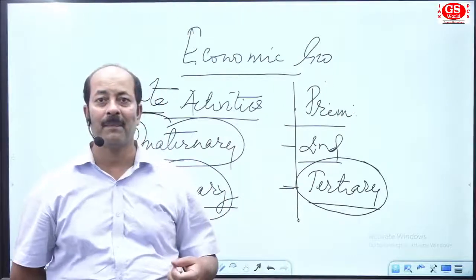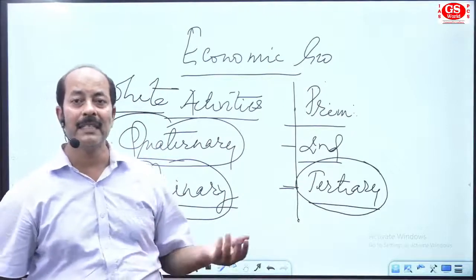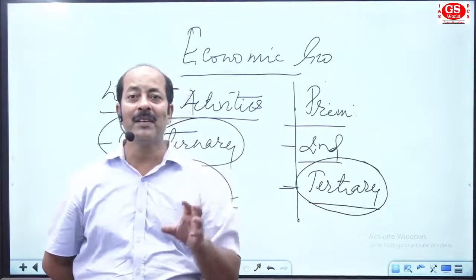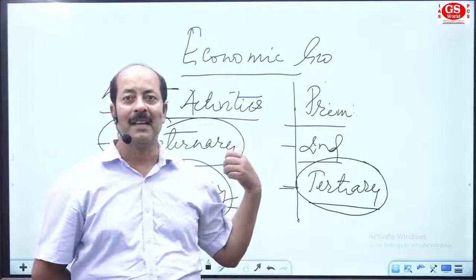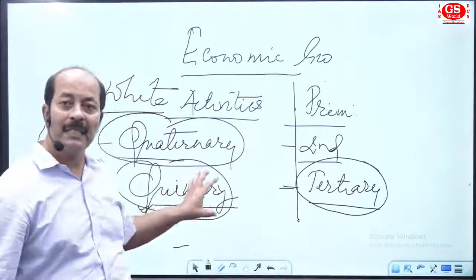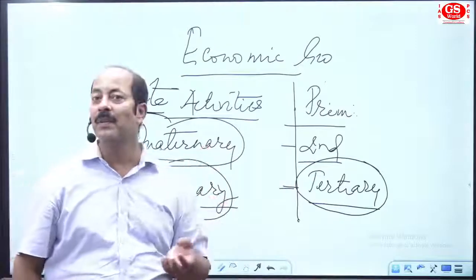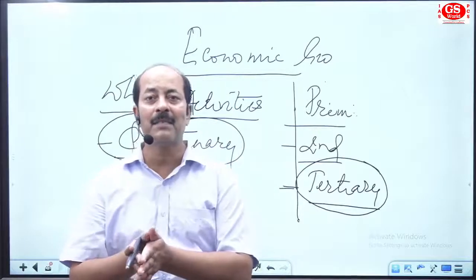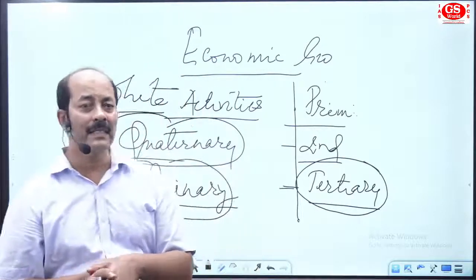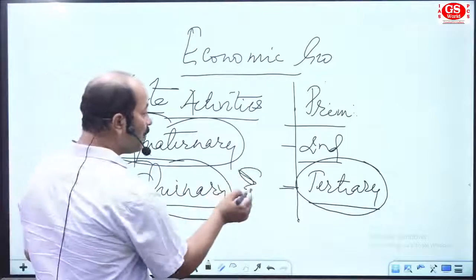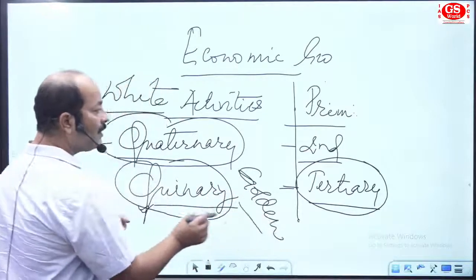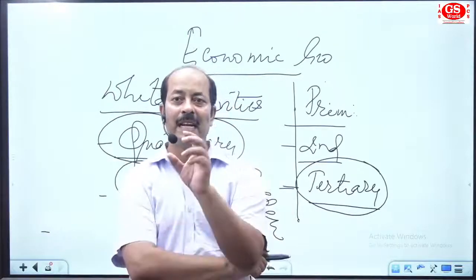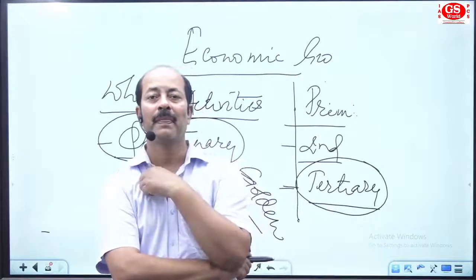The second is blue collar for secondary activities, pink collar for tertiary activities, and white collar for quaternary activities. Now we have quinary activities. The persons known for policy making, they are the advisors of government or any organization. So they are named as golden collar.